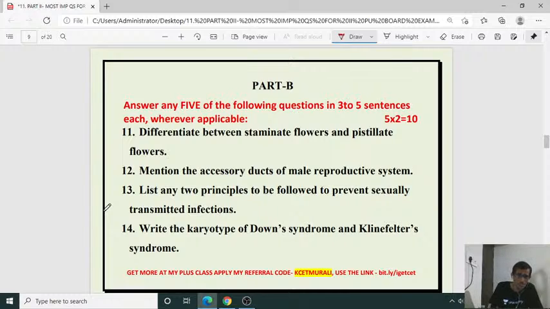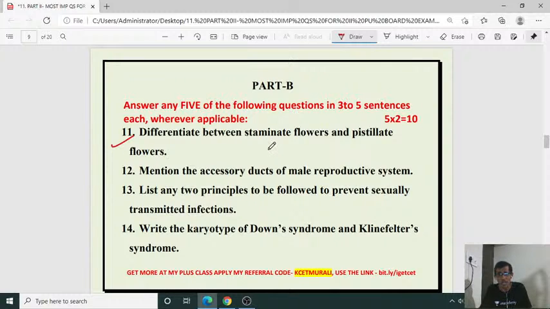Part B. As we all know, here we can observe nearly how many questions? 2, 4, 6, 8. Am I right? Yeah, 8 questions will be there. Out of 8 you have to answer 5, isn't it? So it is according to the rules and regulations of our PU board and CIT. Now coming to question number 11, let us have the questions now.